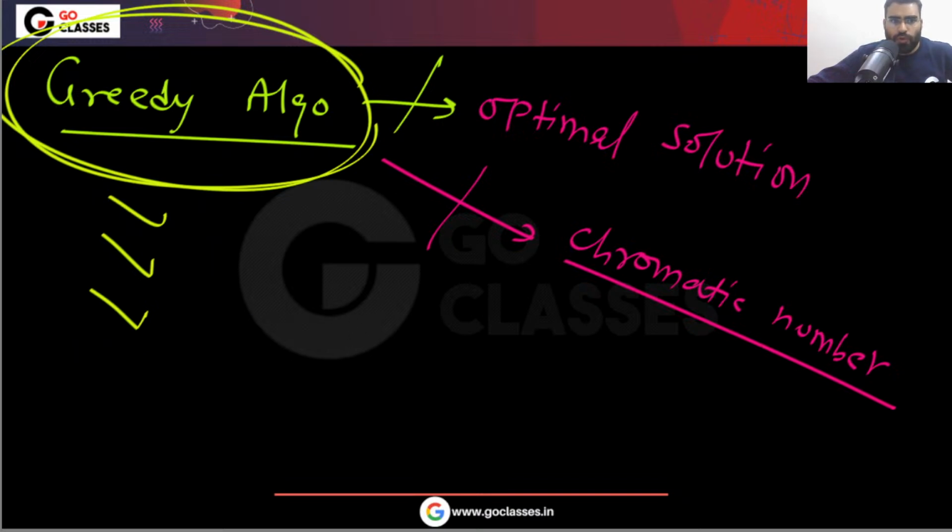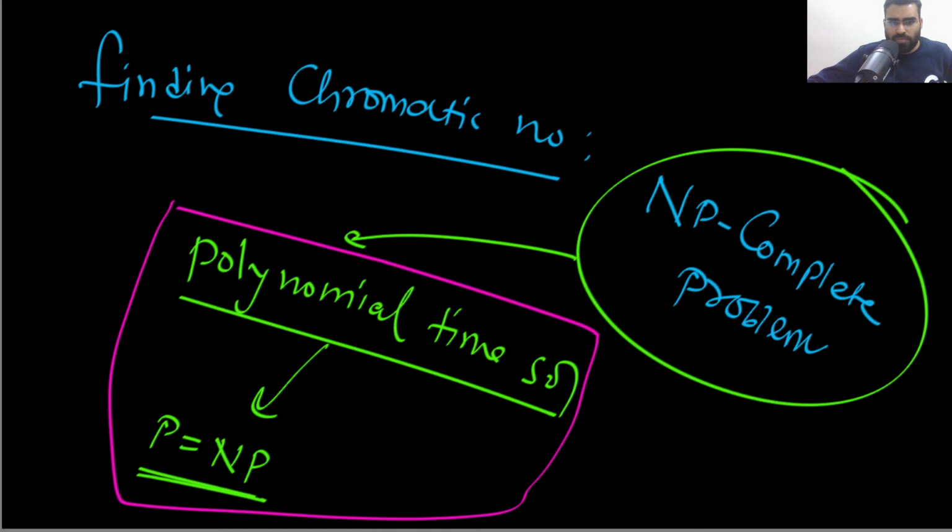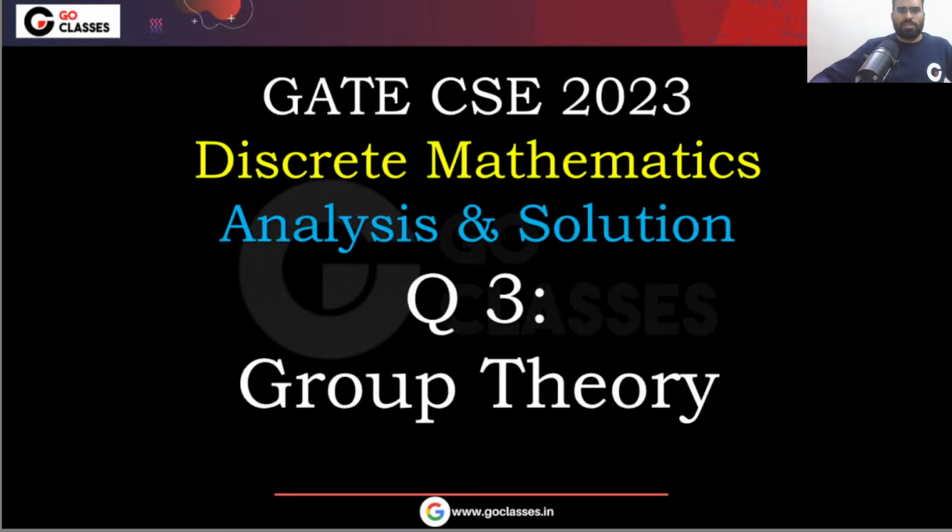For this question, the answer is that the number of colors used is delta plus 1. Yes, that is correct, so option 3 is correct. And this procedure will give a proper coloring, that is also correct. The chromatic number option is wrong, and at most delta is wrong. These two options are wrong. Let's move on and see this question.